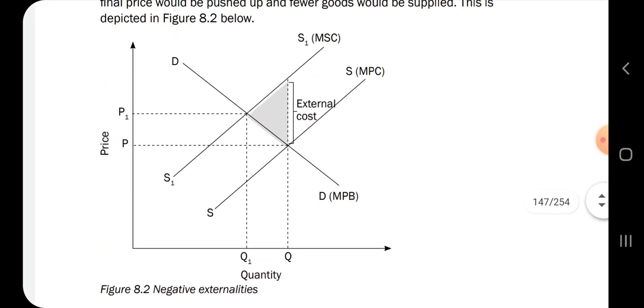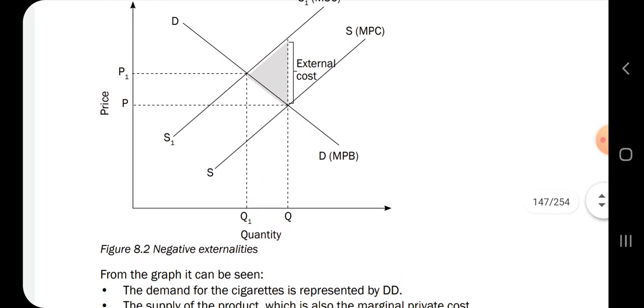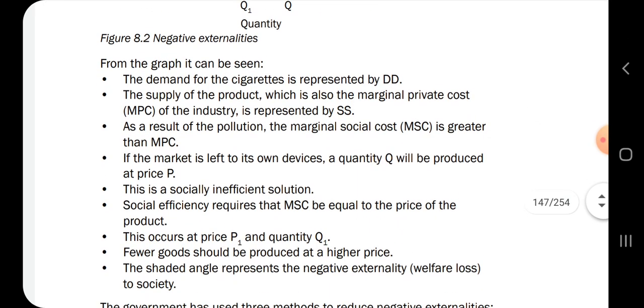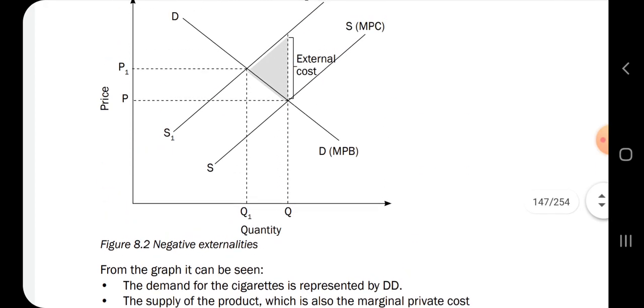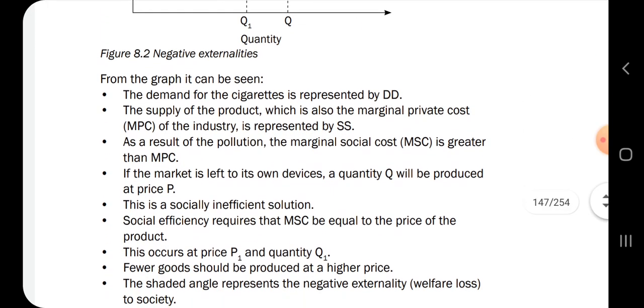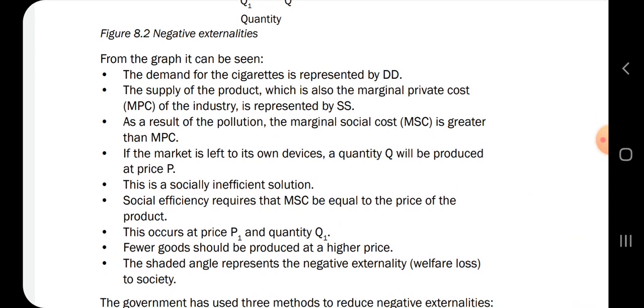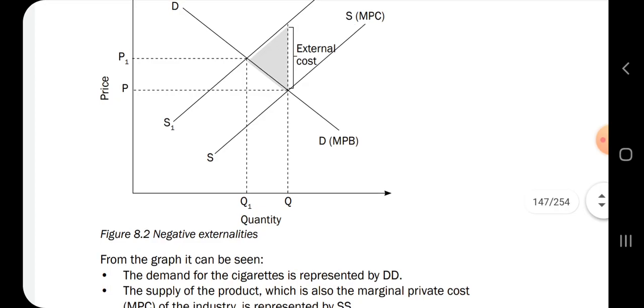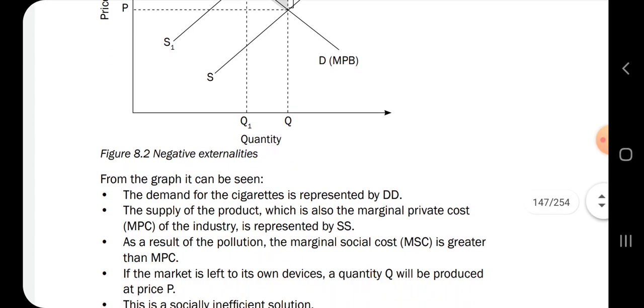But here MSC is so high, it's not equal to the price of the product at P and Q. So social efficiency occurs at price 1 and quantity Q1.